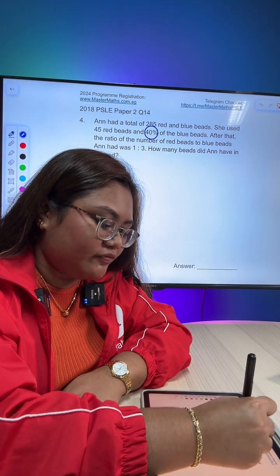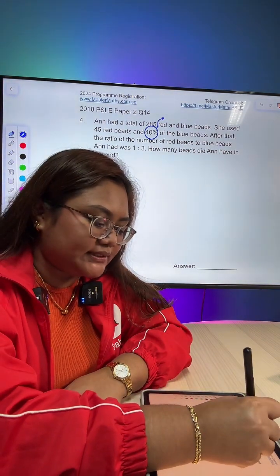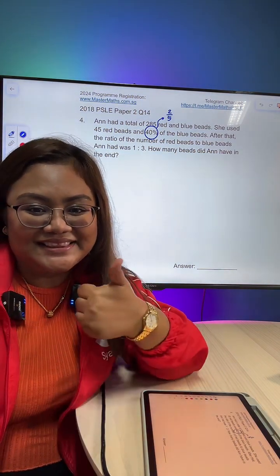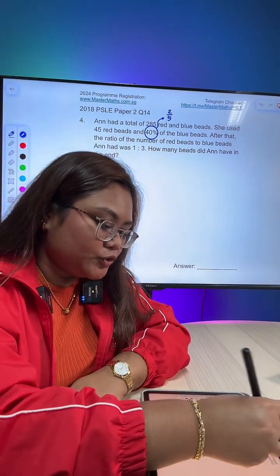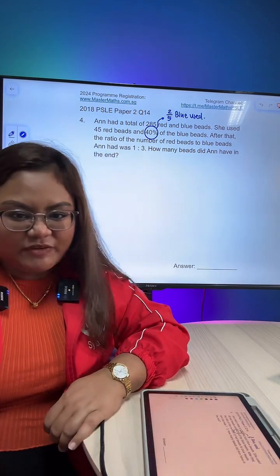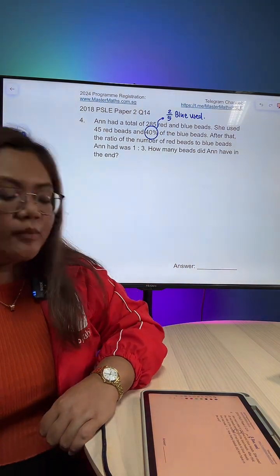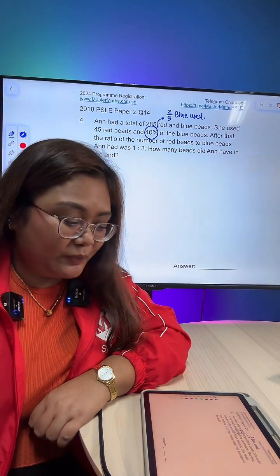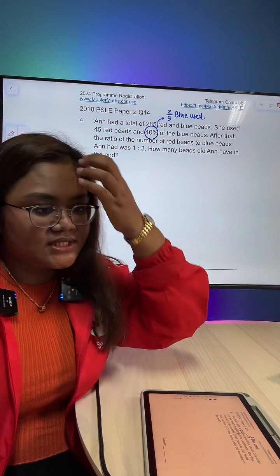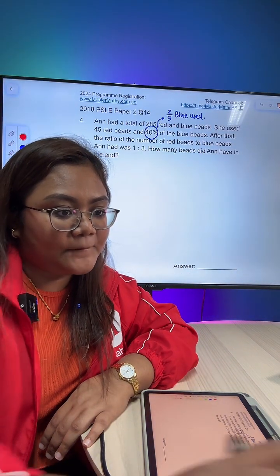So somebody mentioned change 40% into fraction. So 40 over 100, which is the same as 2 over 5. Okay? Alright, so 2 over 5 blue used. Any other information that we can extract from this 40%? Change the percentage to a normal number. Normal number means decimal, 0.4 also can. I think in this case, fraction is perfect. Okay?